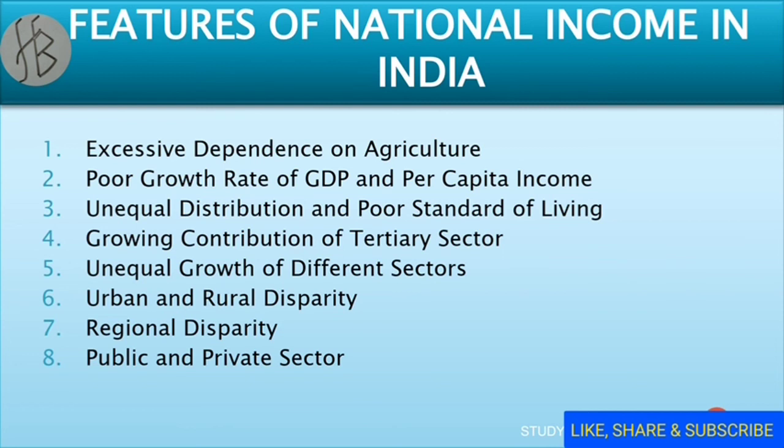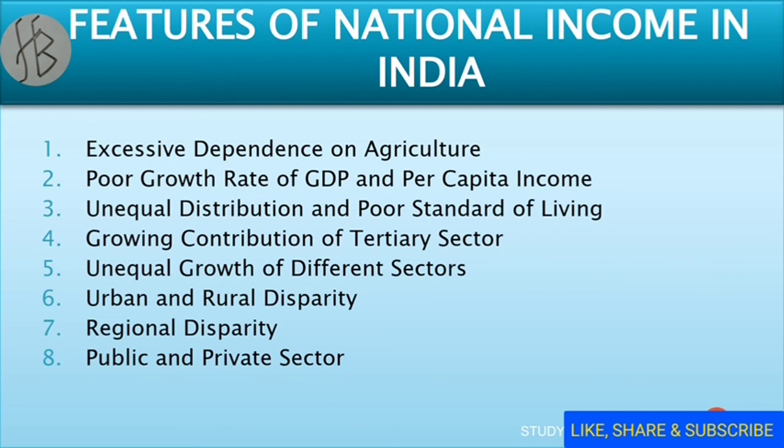So the growth of different sectors is at unequal rates. Next point is regional disparity. Among all the states, only 6 states of the country have recorded higher per capita income over the national figure. Out of these 6 states, Punjab ranked the highest and Bihar ranks the lowest.